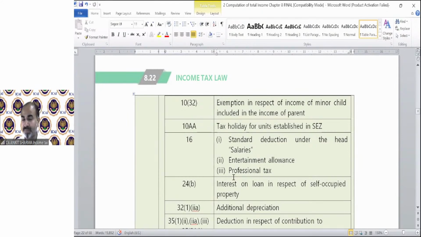Do not send the answer in a hurry. Please listen to what I'm saying. I want to know the correct exemption which can be availed under section 10(32) in respect of clubbing of minor child income in the hands of the parent.